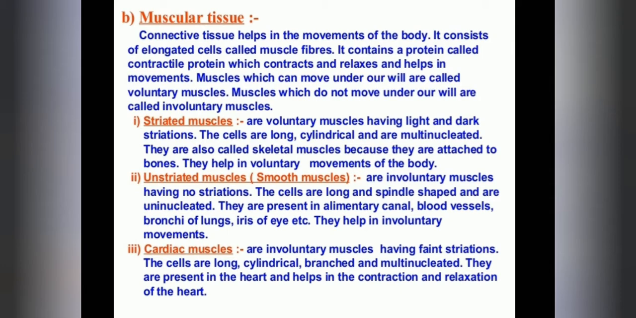For example, our legs can be moved, because they are under our will, under our control. These types of muscles are called voluntary muscles. Clear? Next, muscles which do not move under our will are called involuntary muscles. Those which are not under our control are called involuntary muscles.